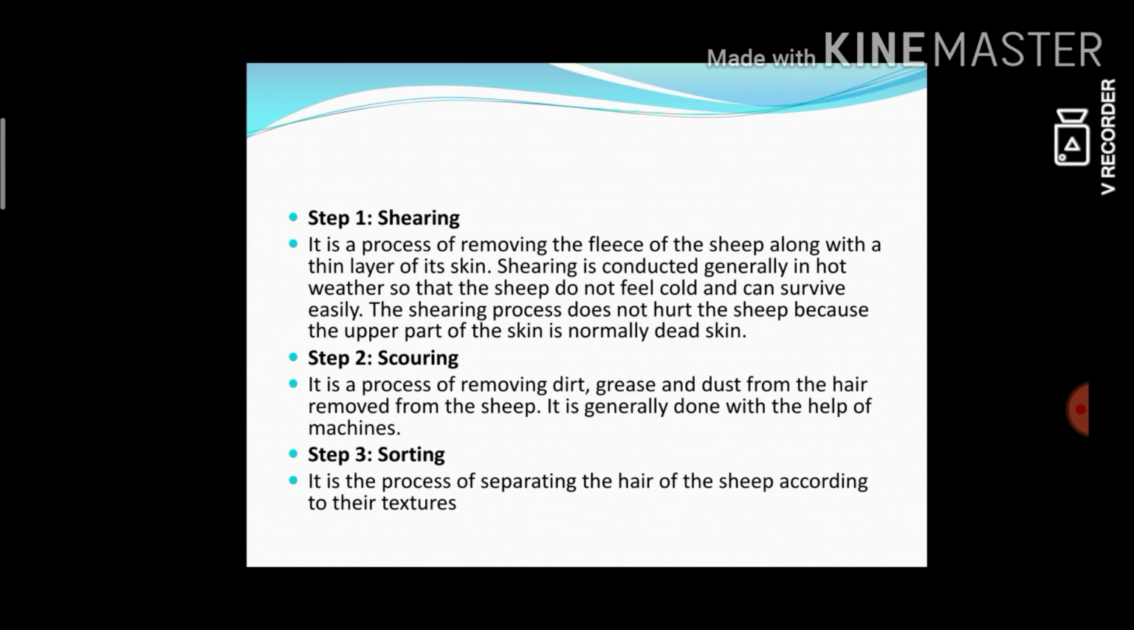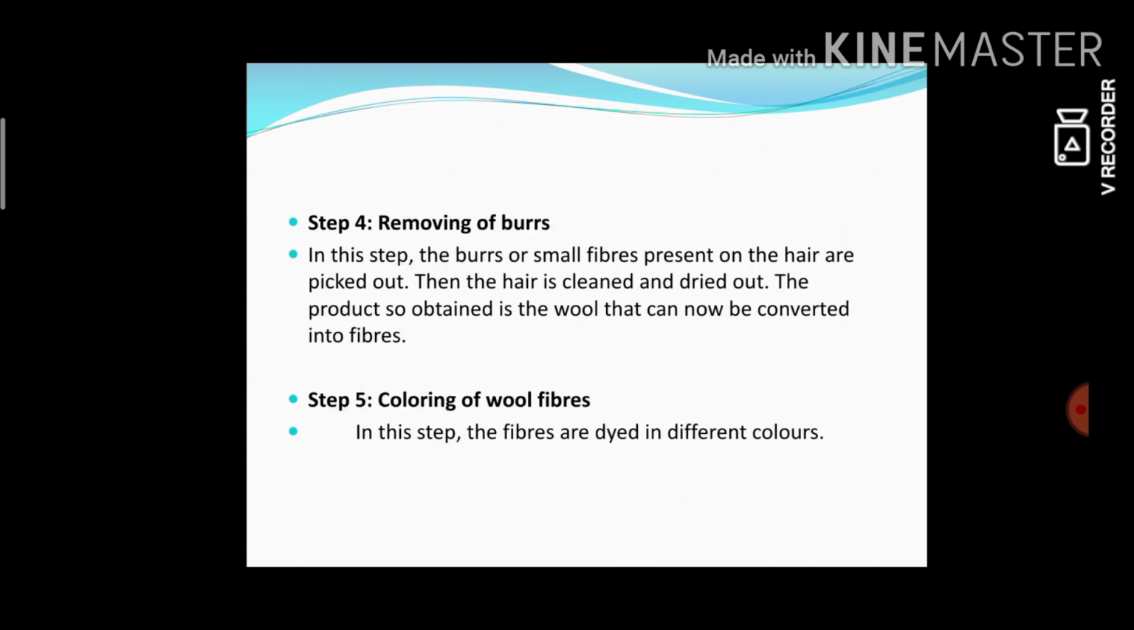Okay, the next step is sorting. In this process, the hair of sheep is separated according to its texture. Then removing of burrs. What is happening here? In this step, the burrs or small fibers present on the hair are picked out. Then the hair is cleaned and dried. The product so obtained is the wool that can now be converted into fibers.